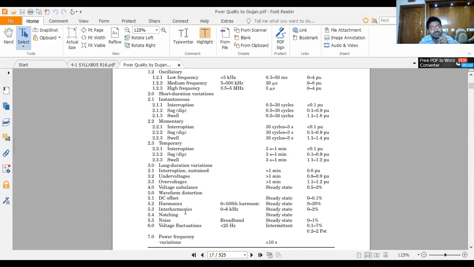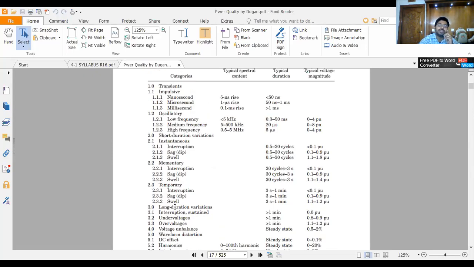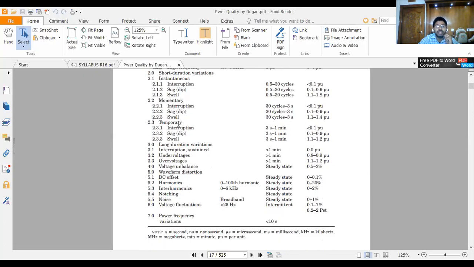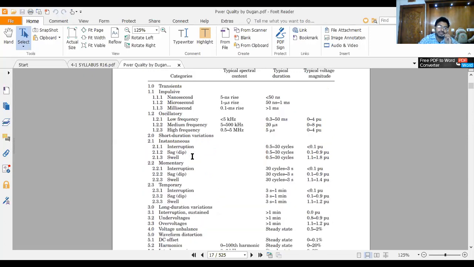Notching as well as switching on and off produce notching and noise in the system. Voltage fluctuations we already discussed, and power frequency variations. Out of these, transients, that is impulsive and oscillatory, as well as voltage sags, swells and long durations are considered the most important. We already discussed this, and we will also discuss overvoltage protection in the first and second chapters.